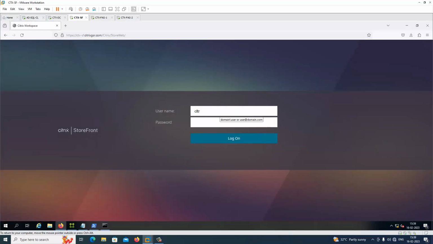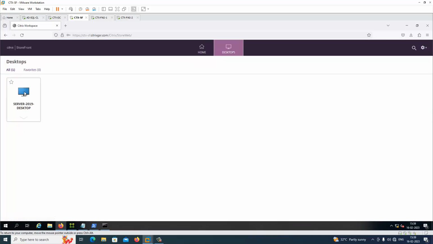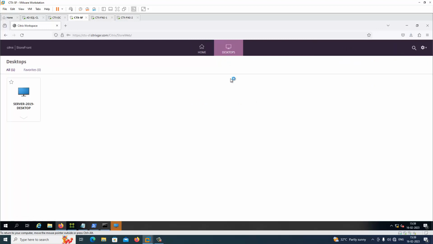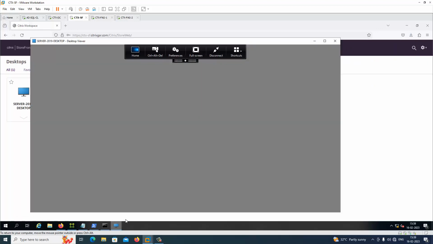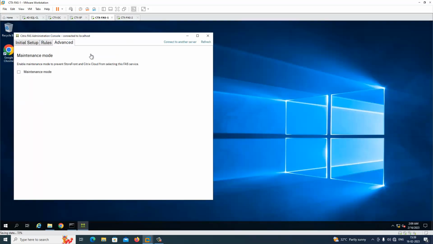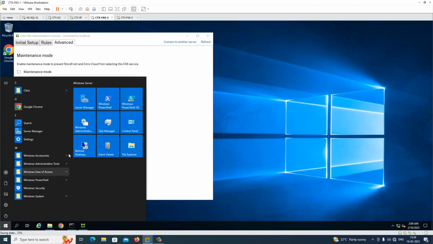Just log in. So we can access the desktop. Just check in the event also.